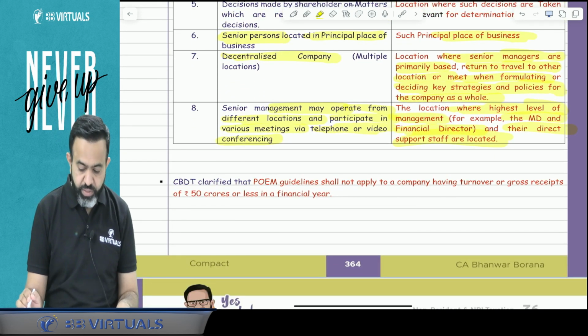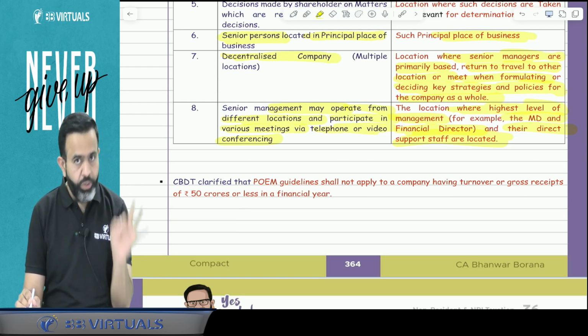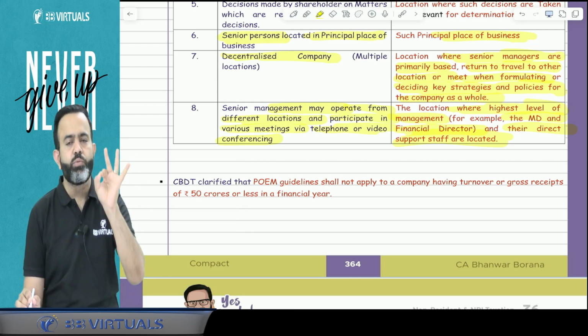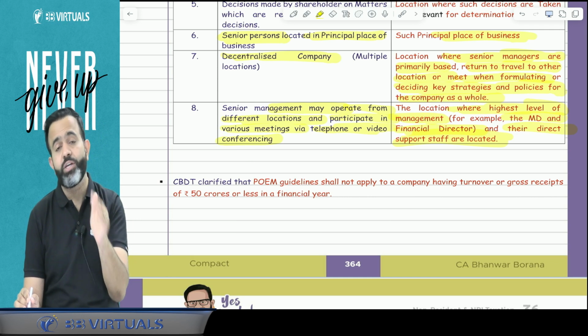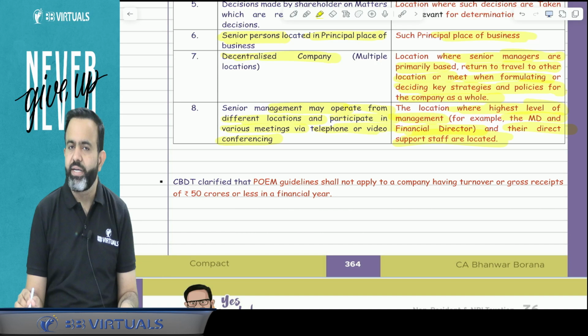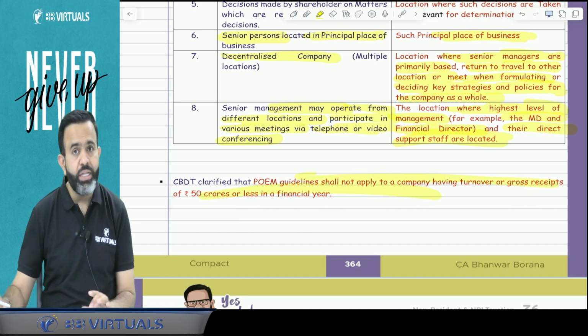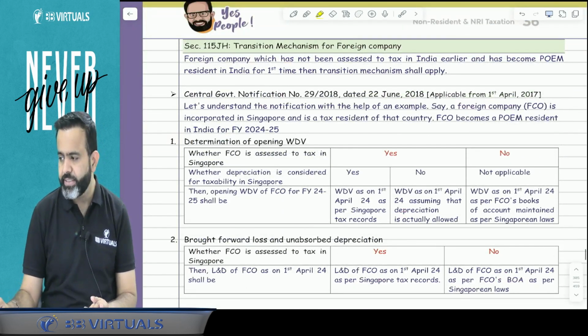And guys, this POEM guideline is applicable only when the turnover of that company is more than 50 crore. If it is 50 crore or less, in that particular case, that company will directly be treated as non-resident. You got my point or not? Yes.